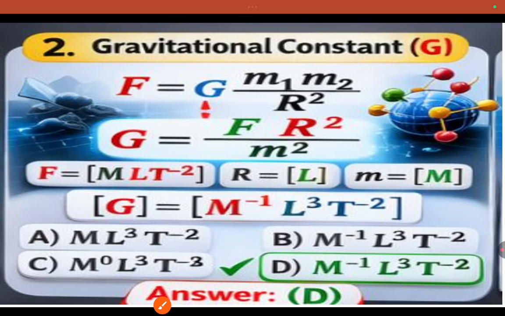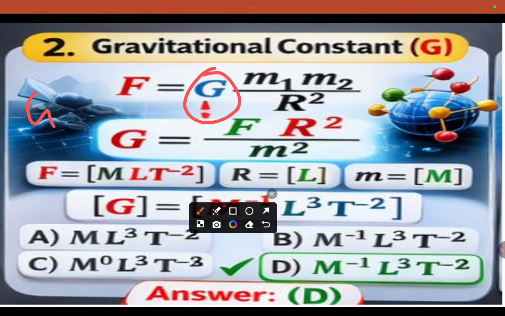So next, what is the gravitational constant dimension? Gravitational constant, as you know very well, F equal to G m1 m2 by r square. We want this value, G equal to F r square by m1 m2.